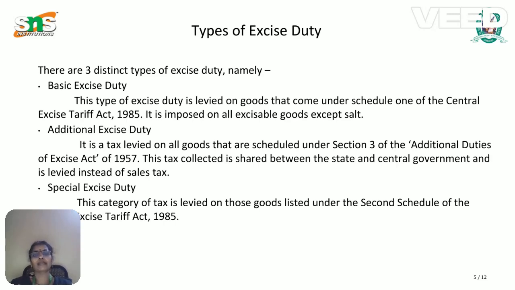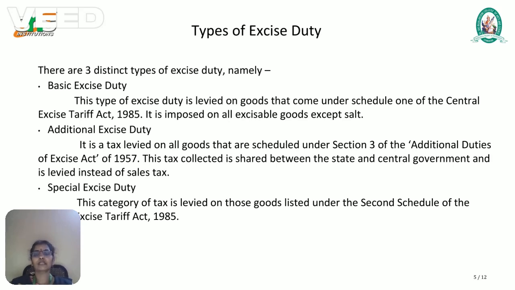Next, additional excise duty. This duty is levied on all goods that are scheduled under Section 3. The tax collected is shared between the state and central governments, who levy it instead of collecting the sales tax.